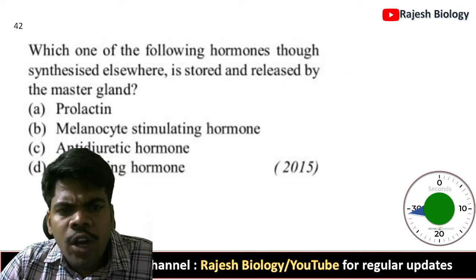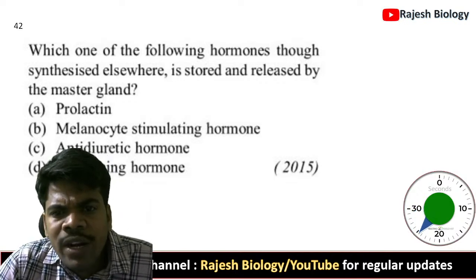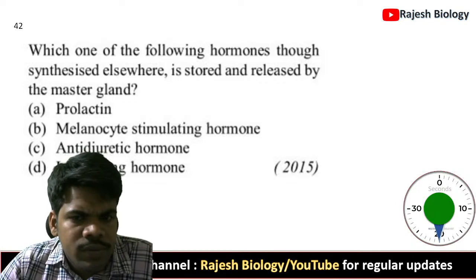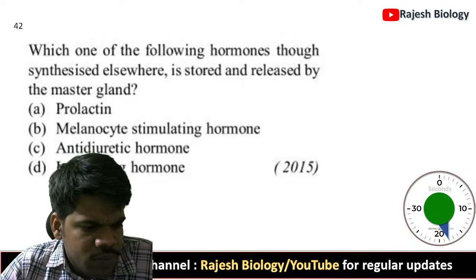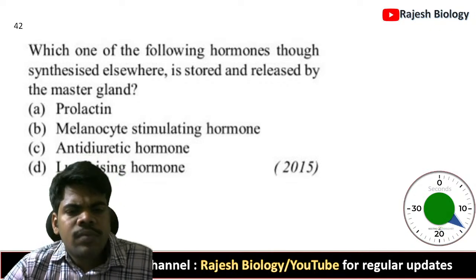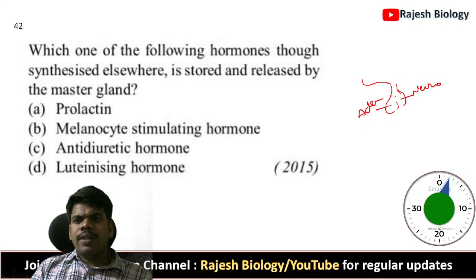Which one of the following hormones, though synthesized elsewhere, is stored and released by the master gland? It is the hypothalamus and the pituitary gland, the adenohypophysis and the neurohypophysis.